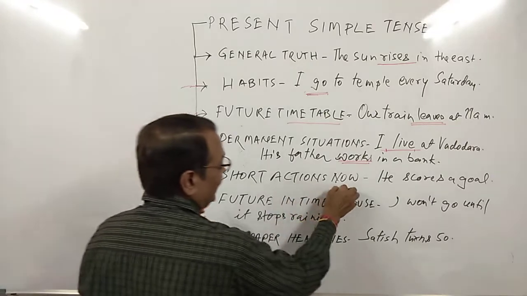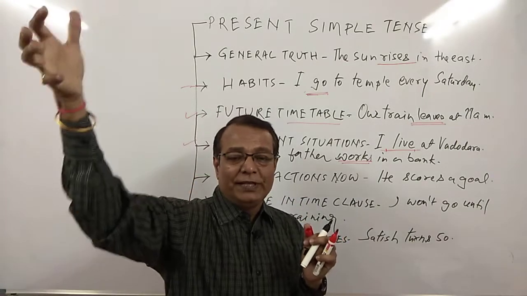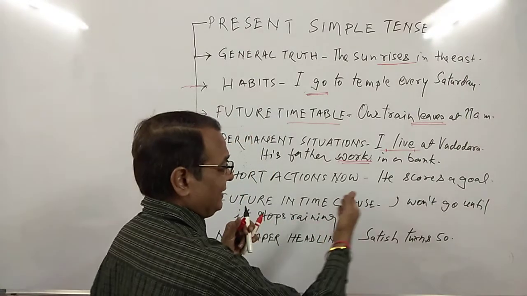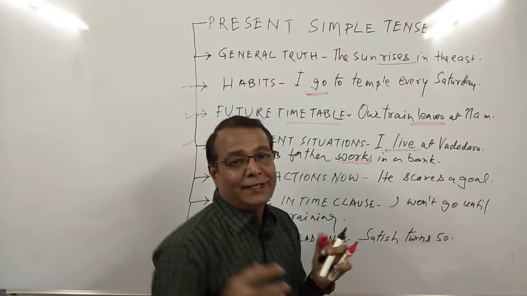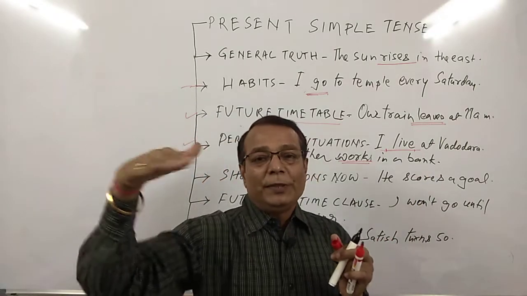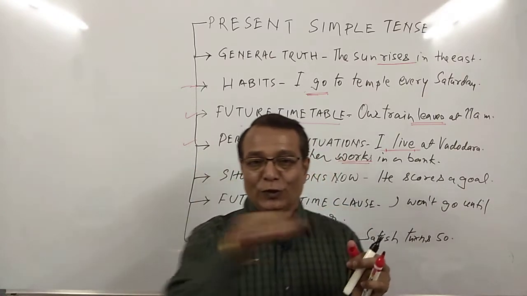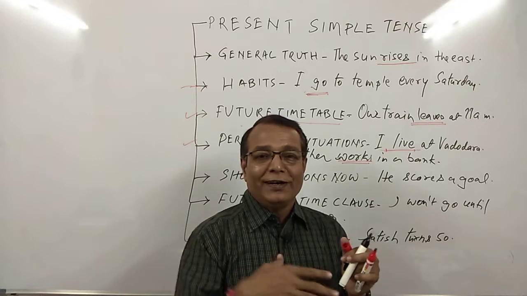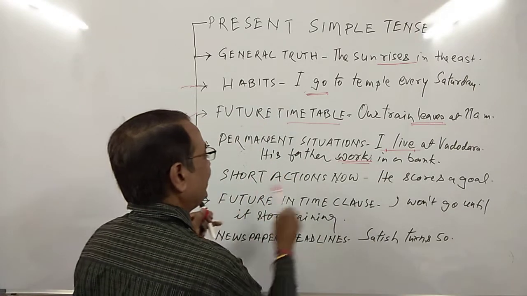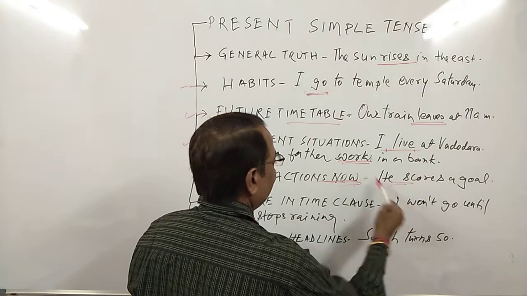Short actions now. Sometimes when you watch a game or a cricket match, commentators use this language. He scores a goal here, right? When you talk about movies, then also you are using simple present tense, right? The hero comes from that side, the heroine goes from that side, they meet in the garden, they play, they dance and they sing. That means a short action happening now, we also use simple present tense.